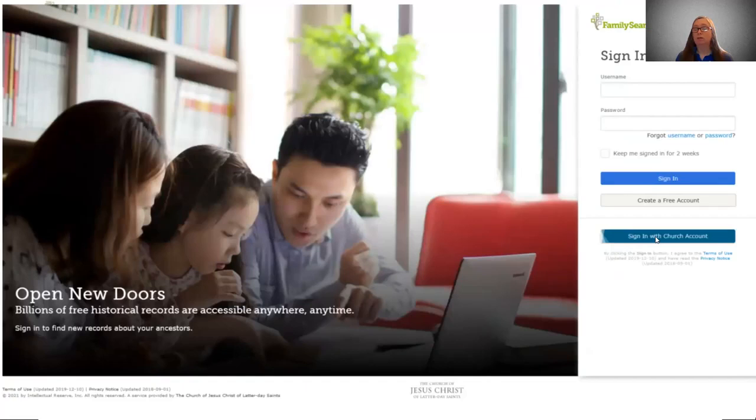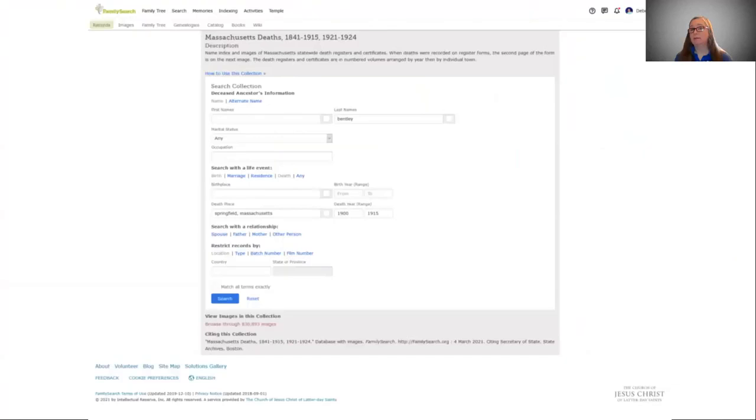Now, when you sign into FamilySearch, FamilySearch is owned by the Church of Jesus Christ of Latter-day Saints. And when you set up an account, they will not sell your information, they will not spam you, and they will not send the missionaries to your door. They believe in making these records free for everyone to use. So the account is free, it will always be free, and you really need it to look at these original records. So I signed in.